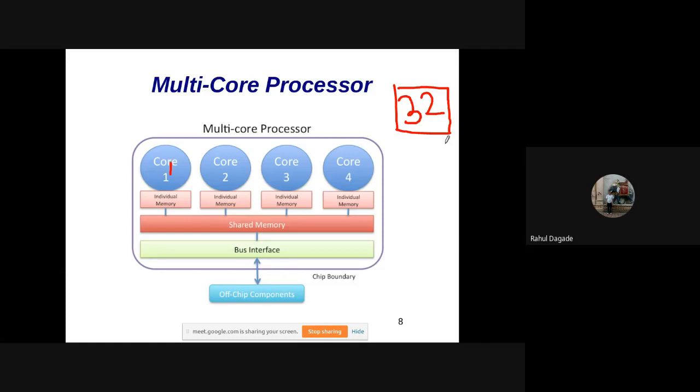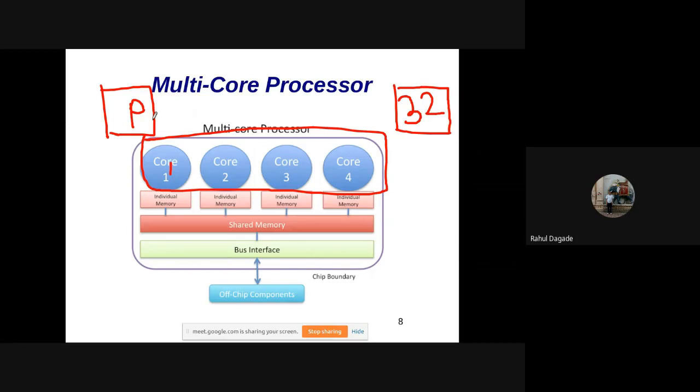So then, what is the best way to improve the performance? To improve the performance, we leverage these cores, that is, use these cores for our computation. Let's say we have a problem P. The problem you must divide.